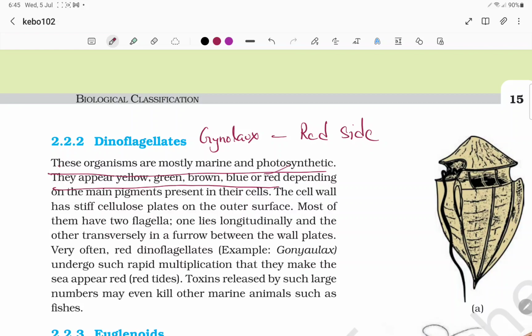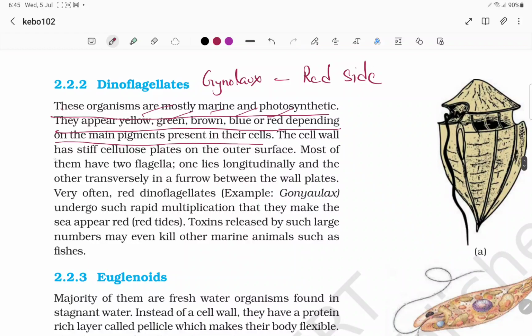So we have primary colors: red, blue, green, and yellow and brown will also be there. Depending on the main pigments present in their cells, the cell wall is stiff, having cellulosic plates on the outer surface. So dinoflagellates also have a cell wall. Most of them have two flagella. One is a longitudinal flagellum and the other is transverse, in a furrow between the cell plates.